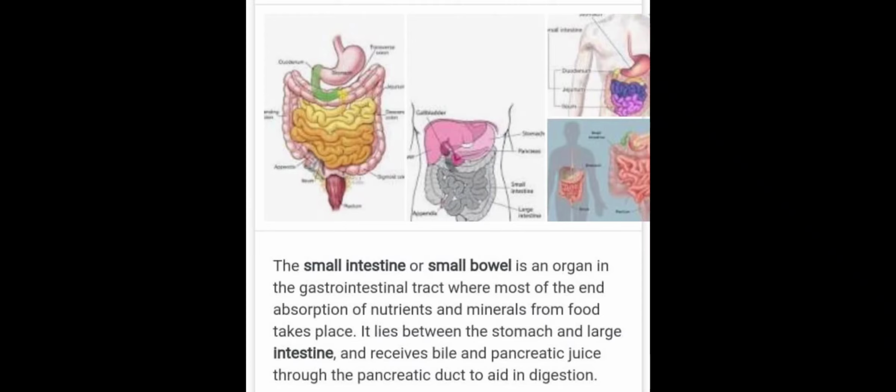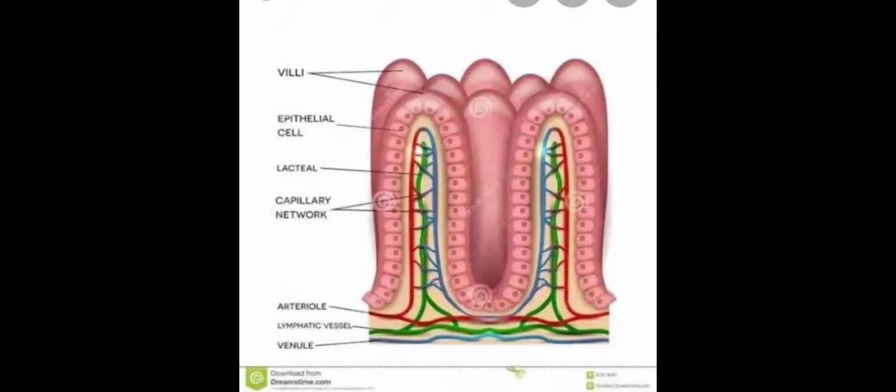Now, the next part is jejunum and ileum, which are involved in the absorption part of the food. Now, the ileum has finger-like projections, and these finger-like projections are called villi.